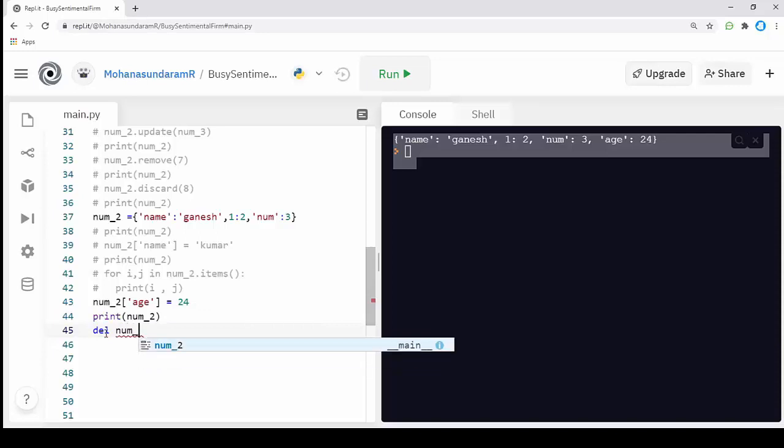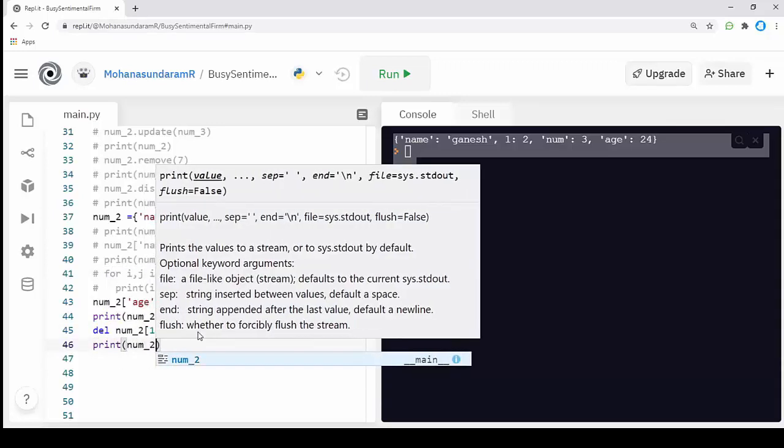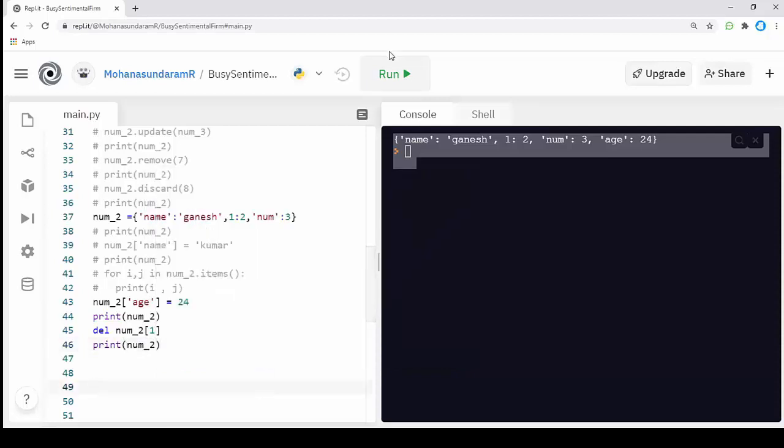I'm going to call my dictionary name num2 and specify what I'm going to delete. Here I'm going to delete the one value, which is irrelevant for this dictionary. I'll print num2 once again. You can see that one value has been successfully deleted from our dictionary. This way we can delete an item from a dictionary.